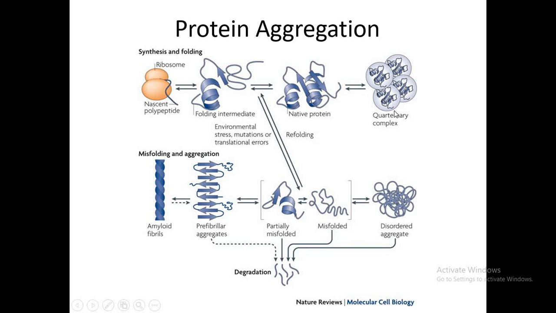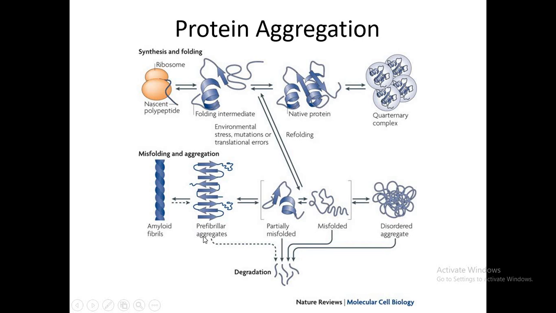So this will be one consequence, and the second consequence would be that the protein does not fold into its native conformation. Then what will happen? It remains unfolded. The unfolded protein or the misfolded protein would form aggregates.